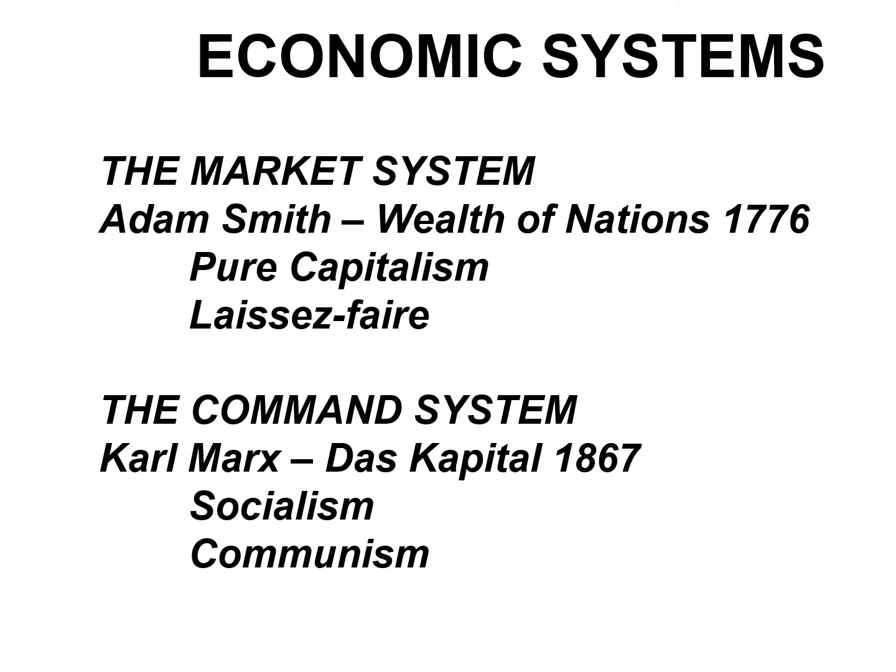Sometime later in 1867, Karl Marx writes a criticism of capitalism called Das Kapital, in which he outlines the ills or the shortcomings of capitalism, and he predicts that the working class, aka the proletariat, will rise up and take control of the means of production, and from that point on you will have a central planning entity which controls the economic resources and answers the four questions of what to produce, how much to produce, how to produce it, and for whom the benefits will yield from the economic production.